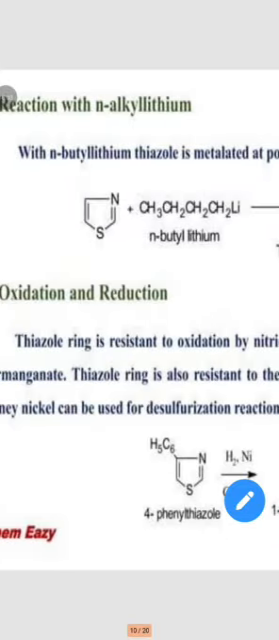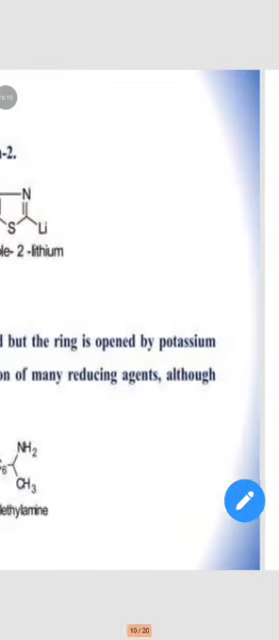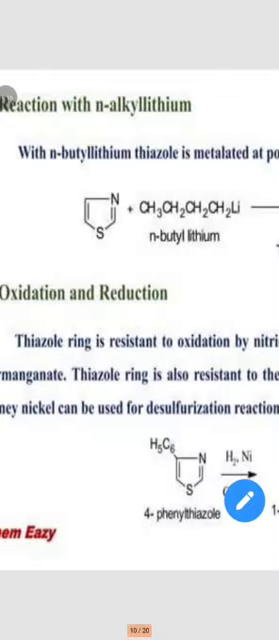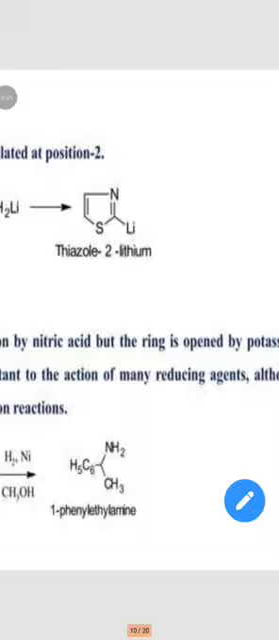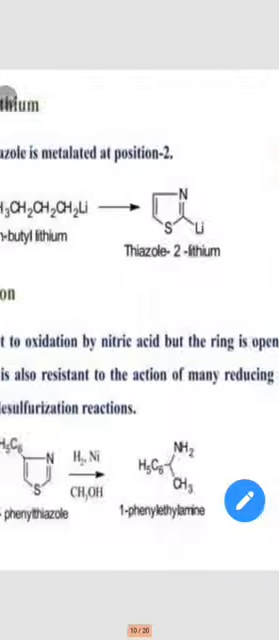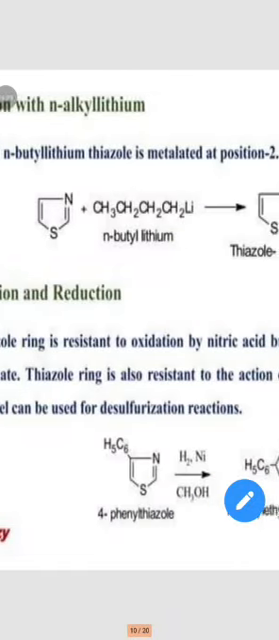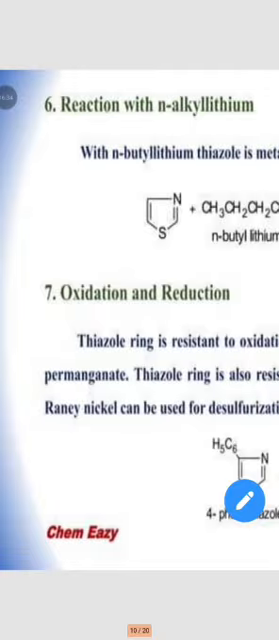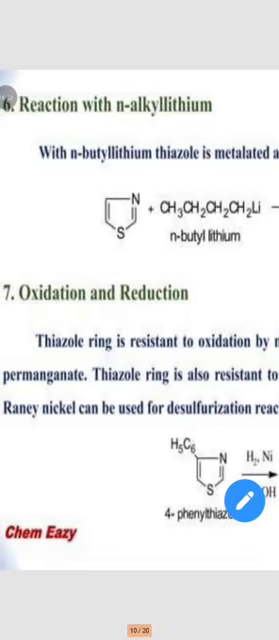Then oxidation and reduction of thiazole. The thiazole ring is resistant to oxidation by nitric acid, but the ring is opened by potassium permanganate. The thiazole ring is also resistant to the action of many reducing agents, although Raney nickel can be used for desulfurization reactions.